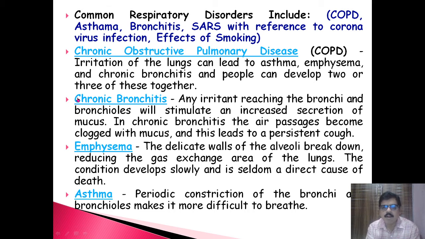Means during bronchitis, any irritants or particles stimulate the secretion of mucus and it clogs these air passages, which leads to the persistent cough in the lungs and causes obstruction in the respiration.